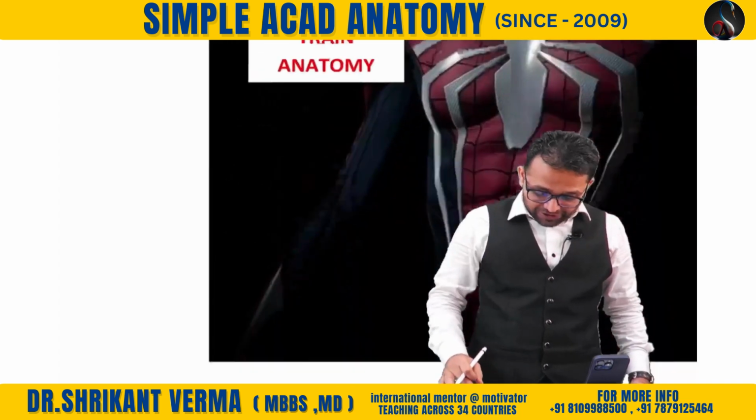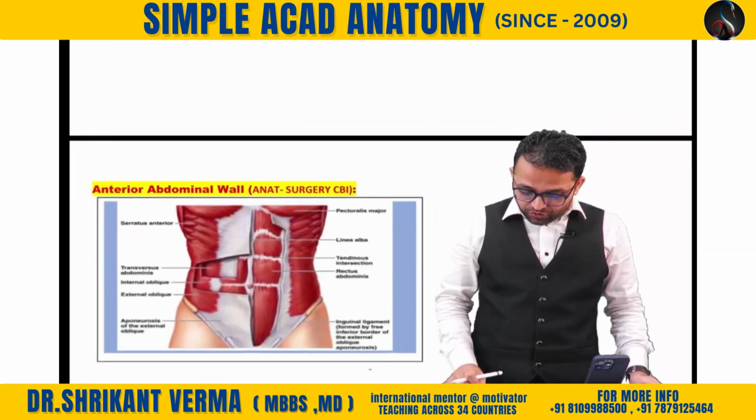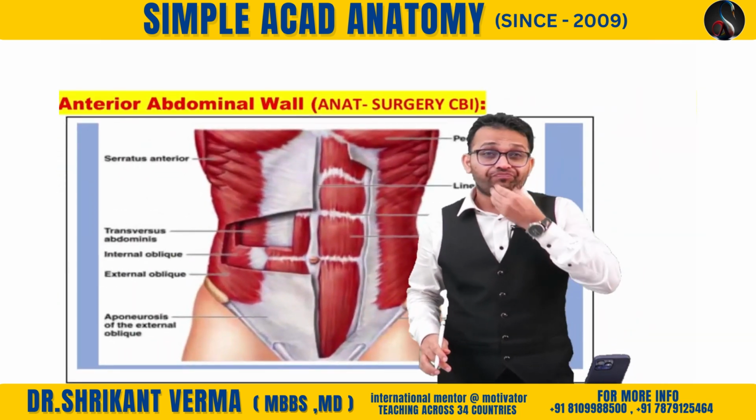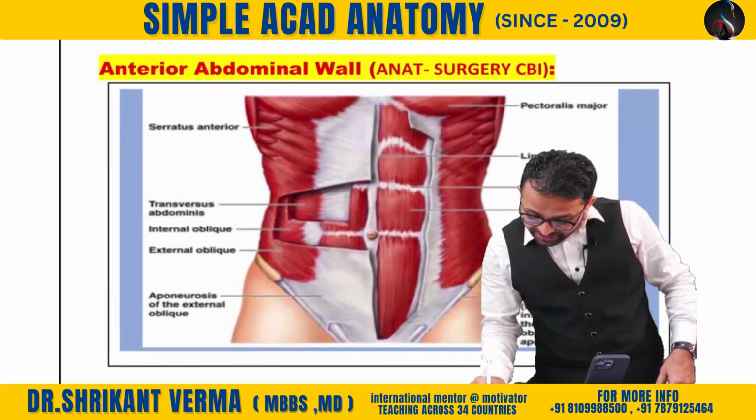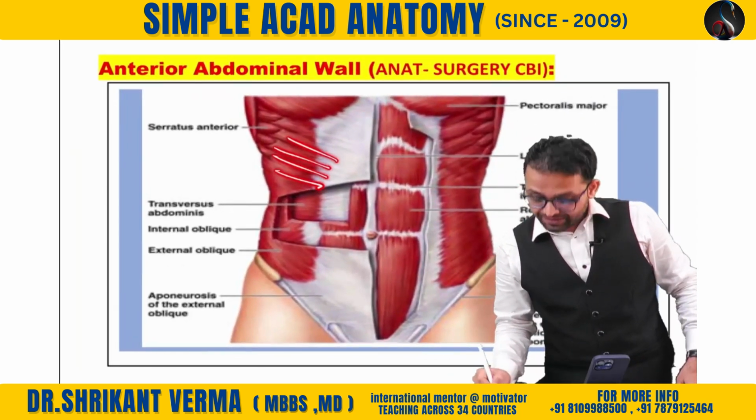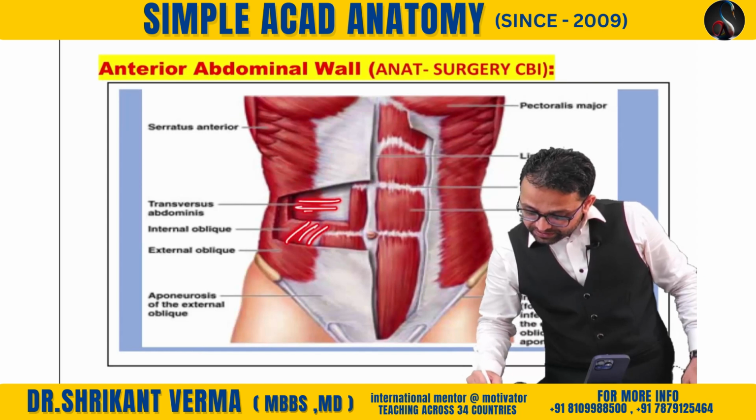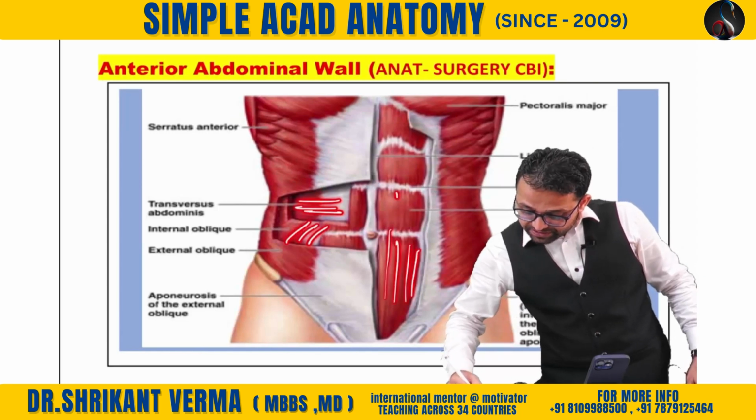So just recall all the things. Yes sir, we are going to look at the anterior abdominal wall. So in the anterior abdominal wall, can you see here, beta, sir, there is our external oblique, then you can see the internal oblique, then you can see transversus abdominis. There is one muscle which makes the six pack abs.